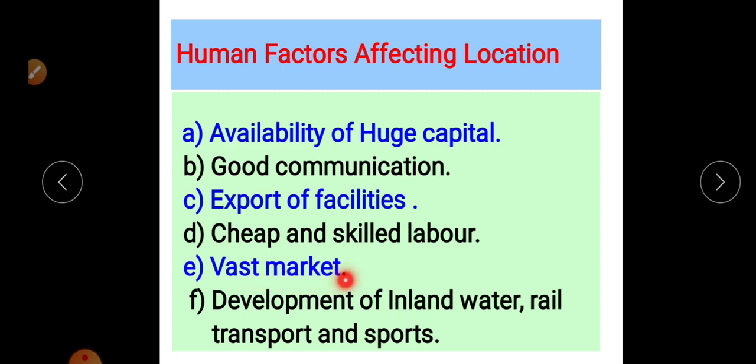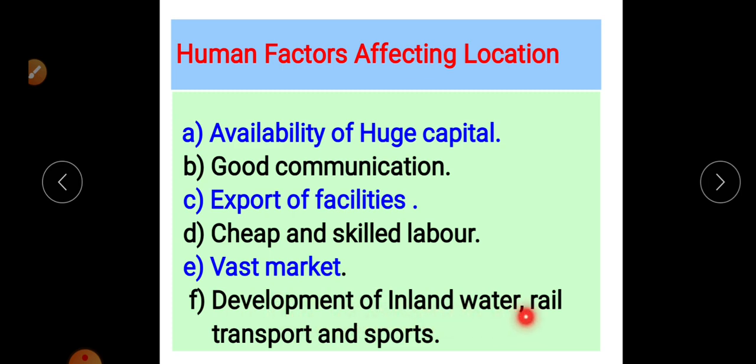Then a vast market is also there. North America is one of the richest continents, where there are Canada, USA and Mexico. These are highly developed countries. That's why developed markets like Chicago and New York are there, which are among the richest markets available for the production of the industrial regions in North America.